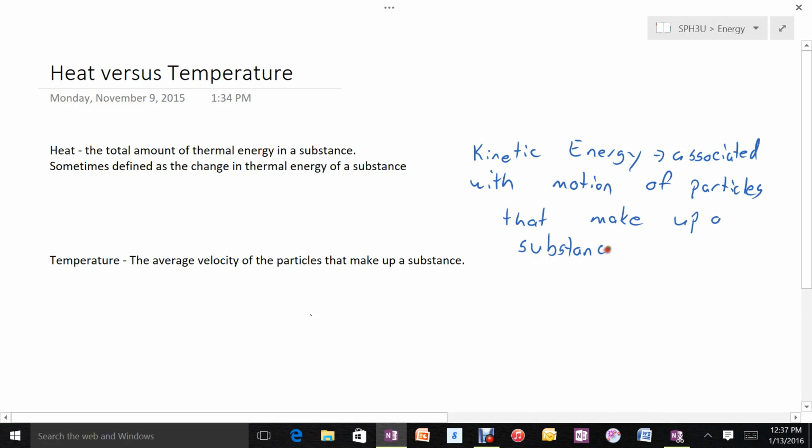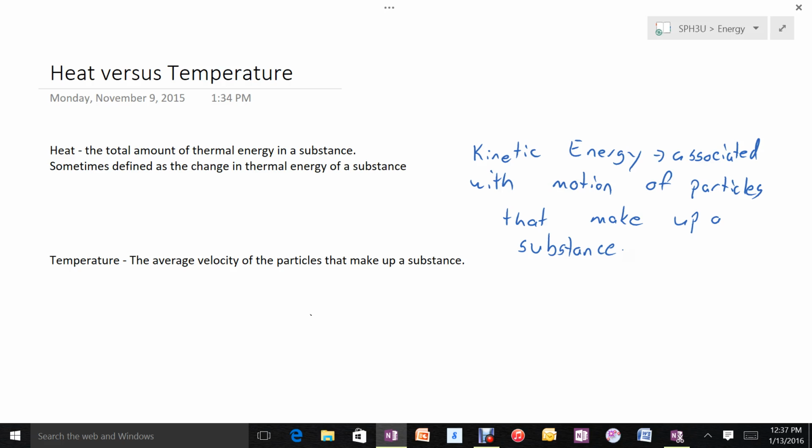Now, this is a little misleading because these motions or these vibrations in a solid are so small that we can't observe them, and so we might think as we look at an object that it's not moving, and so the idea of having kinetic energy associated with that motion is a little confusing. But it all comes back to the idea that if a solid is made up of these tiny particles that we can't see, I guess it's not that hard to believe that we can't see their movement either.